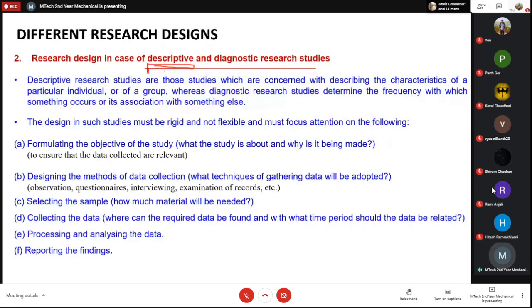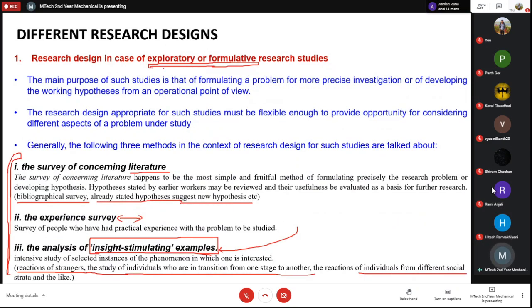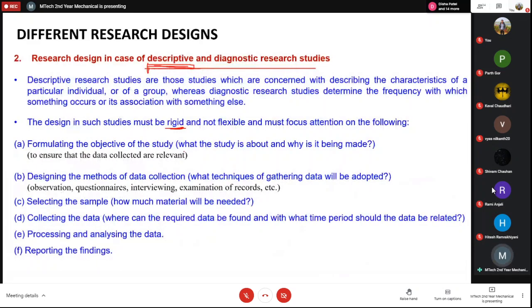So another thing is that when you are doing any descriptive research, then your design should be rigid. In case of exploratory research, your design should be flexible. Okay, this is the main difference actually, and with this you can understand the other differences. So in this case, design should be rigid. What is the meaning of rigid design? Rigid design, that means you have to be very specific to what you want to study.